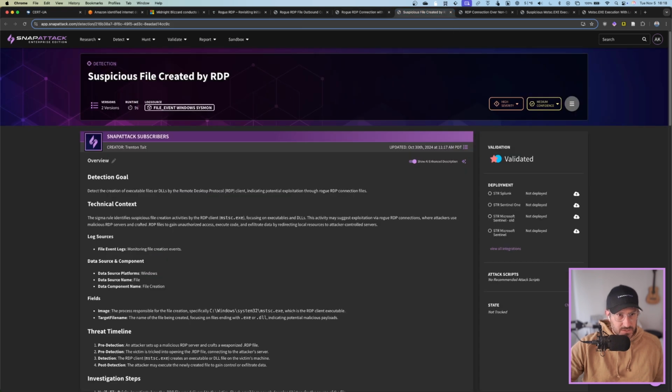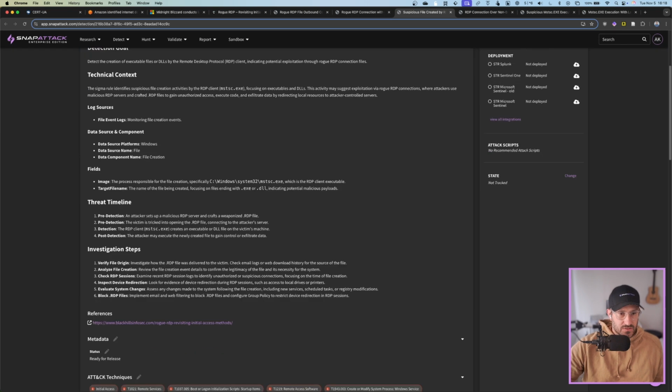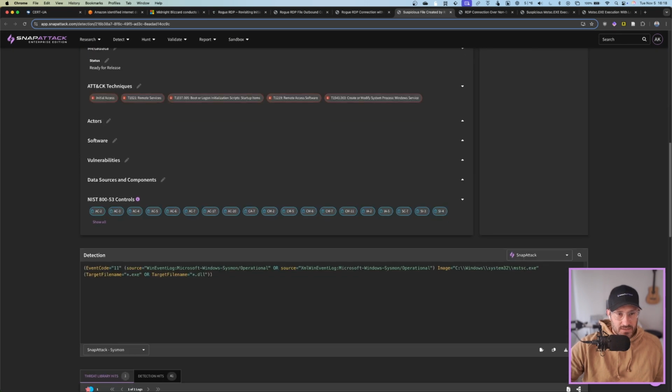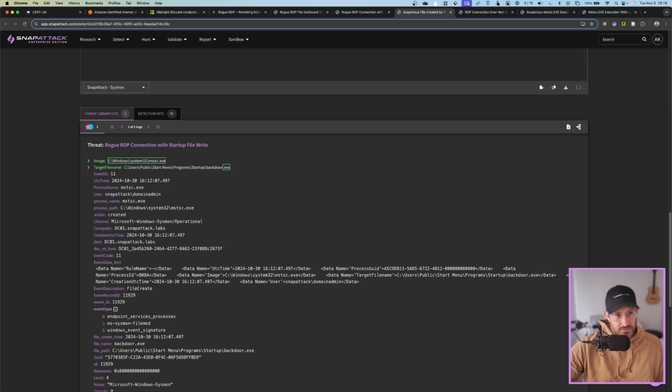The first one is suspicious file created by RDP. This is looking for any exe files or DLL files created by an image of mstsc.exe, so we're looking for file create events here. You can see in the threat session, if we look at the log, that the image was mstsc and the file was backdoor.exe. So this was the initial backdoor in the startup menu or startup location.